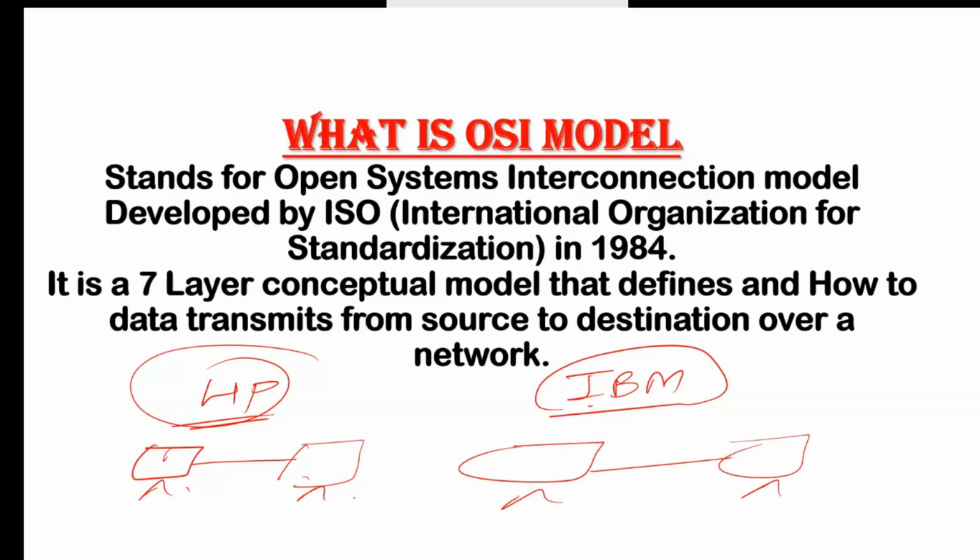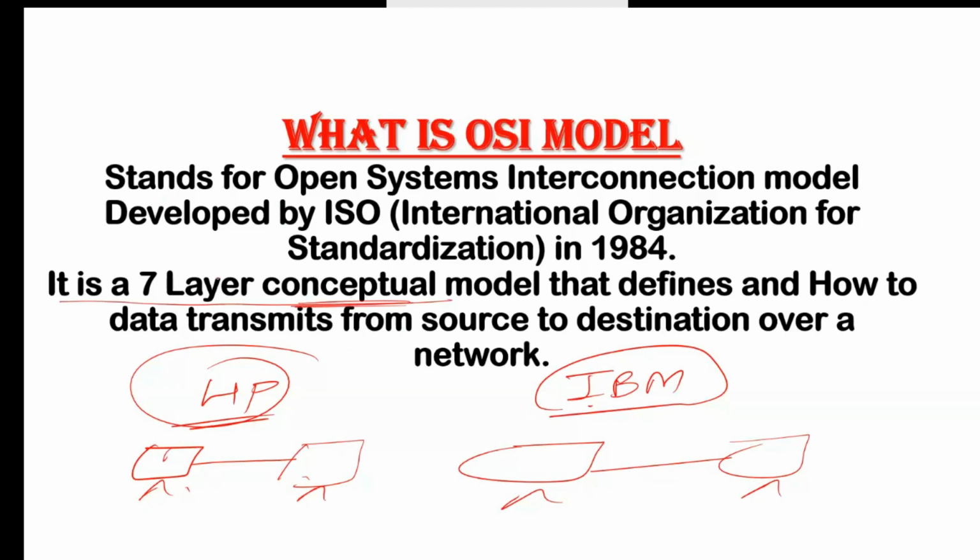So we needed at least one common model for every company, because if the same model is there, then all the manufacturers' devices can communicate with each other. So at that time, the OSI model was developed as a conceptual model for this. It is a 7-layer conceptual model. Conceptual means it is only the concept where everything is defined, how data is transmitted from source to destination over a network.